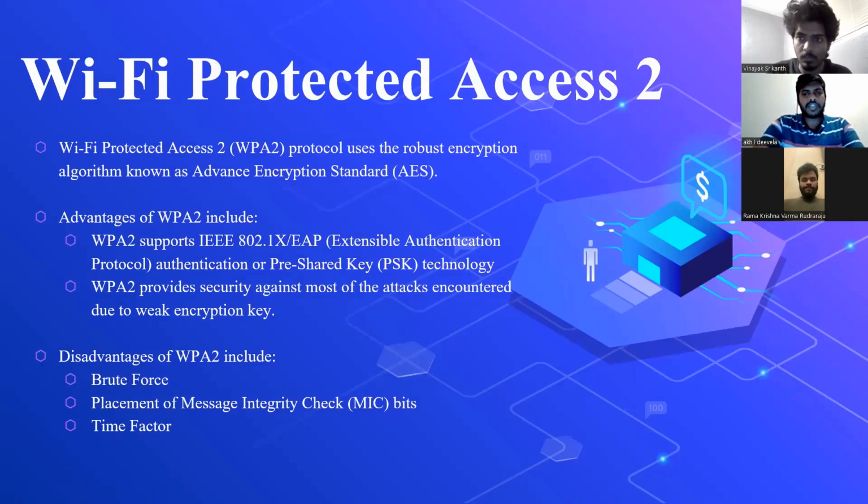The main difference when compared to WPA is that it uses the Advanced Encryption Standard and is able to secure top secret government information, so it is a good option for keeping a personal device safe. The WPA2 protocol uses a robust encryption algorithm known as Advanced Encryption Standard, which is AES in short.